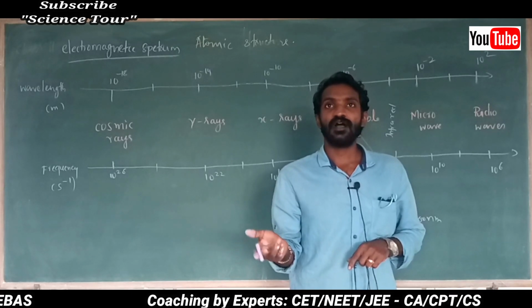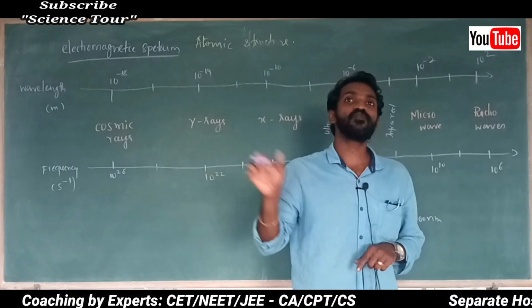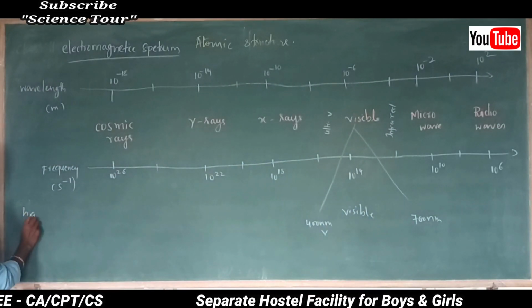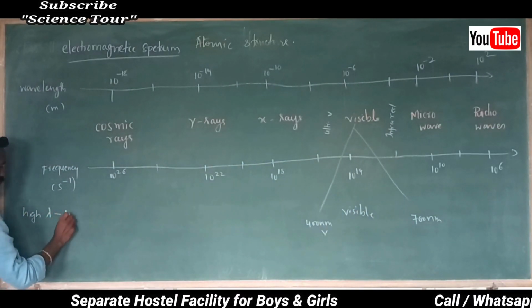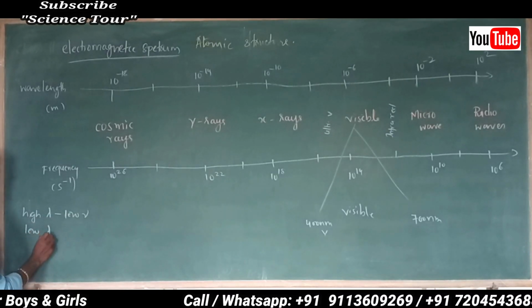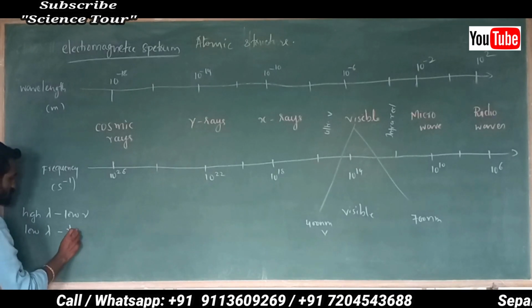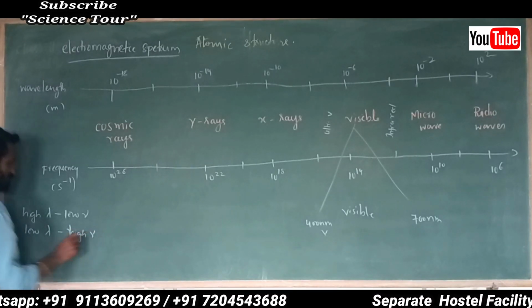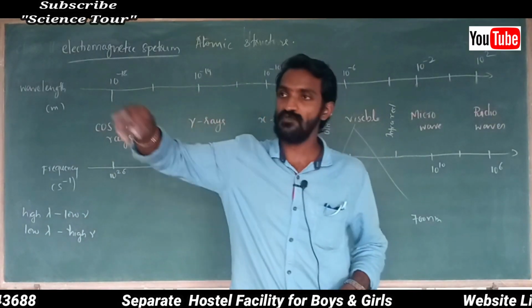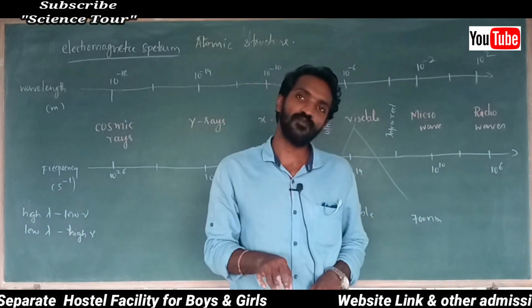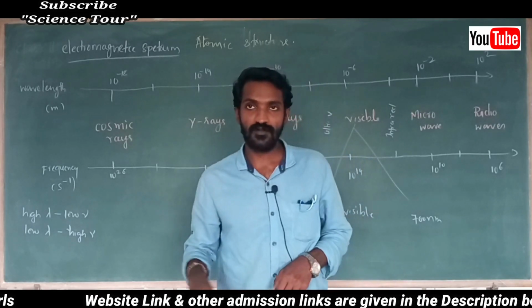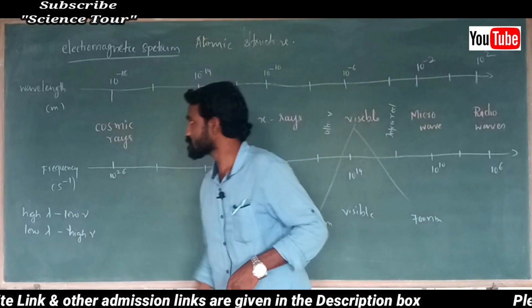That means higher wavelength, low frequency. You are right. High wavelength, low frequency. That means low wavelength, high frequency. Vice versa. One wave having the highest wavelength means frequency is low. Lowest frequency means the highest wavelength. This you know.